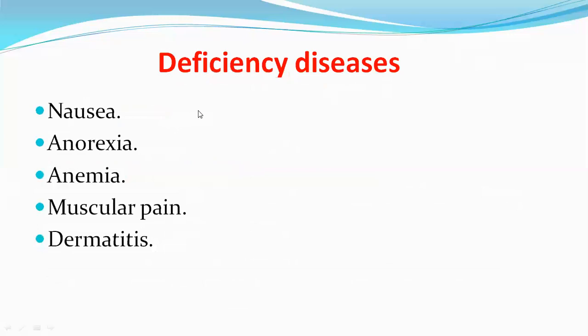Next, deficiency disorders associated with vitamin B7. The deficiency of vitamin B7 leads to nausea, anorexia, which means loss of appetite, anemia, muscular pain, and dermatitis.